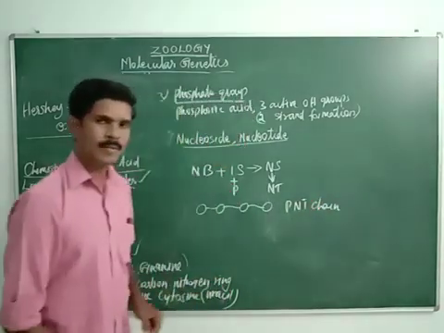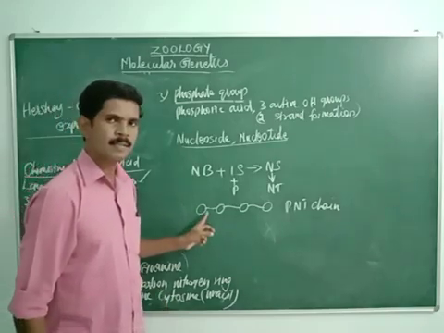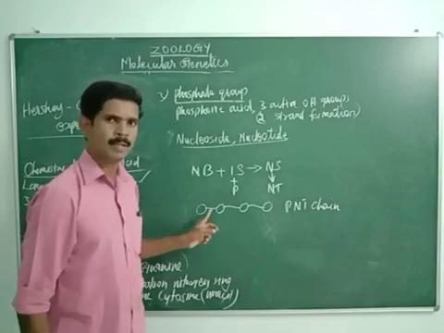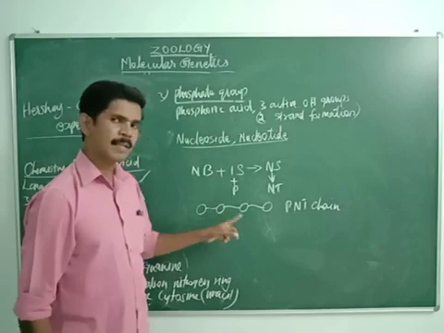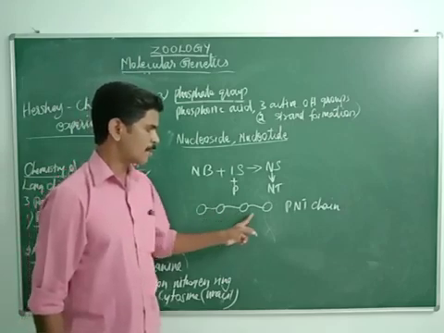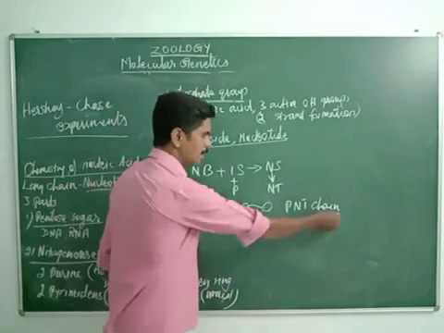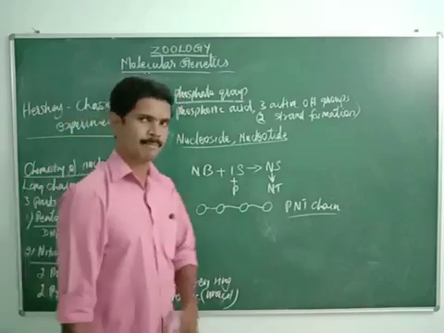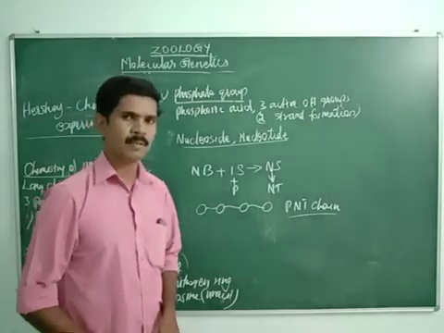Hope you understood this point. So, nucleotide molecules present in a nucleic acid are joined by condensation reaction. Then, after many condensation reactions, many nucleotide molecules are joined together, forming one chain. The name of the chain is called polynucleotide chain. Okay. So, two points we studied about the nucleotide.